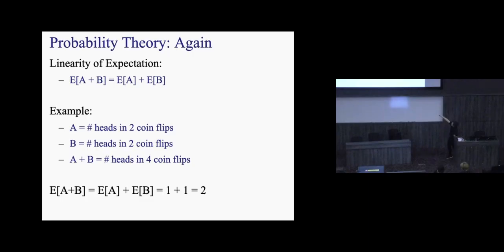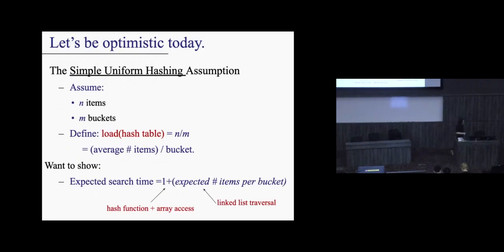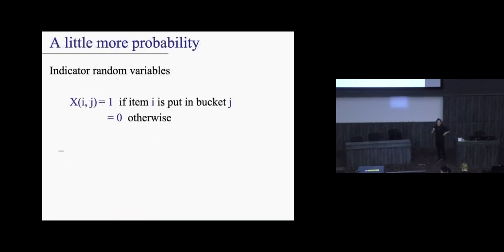So, for example, if I have two random variables, and each of them has expectation 1 individually, then to add them up, I just add up their individual expectations. We've mentioned this before. I'm not going to do it again. Okay, so here's the idea. I want to count how many items in expectation land in a bucket. So how do I do this? I'm going to use a random variable.